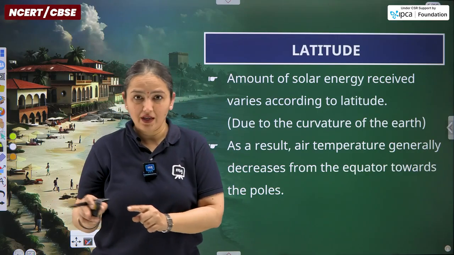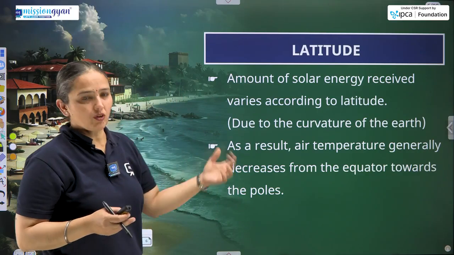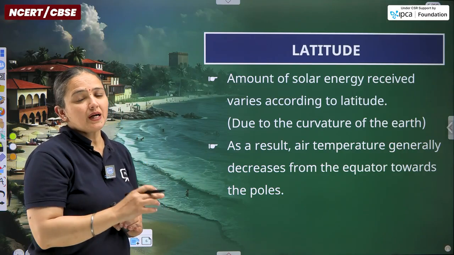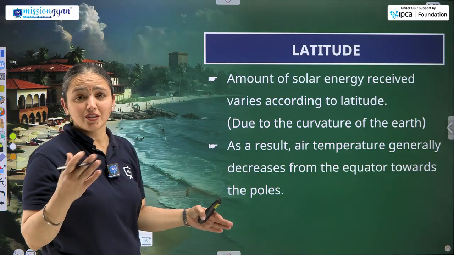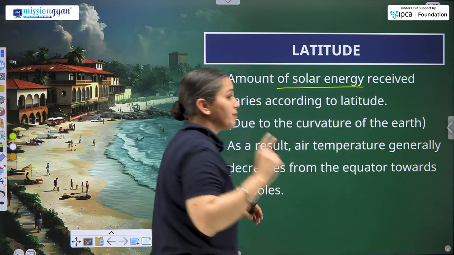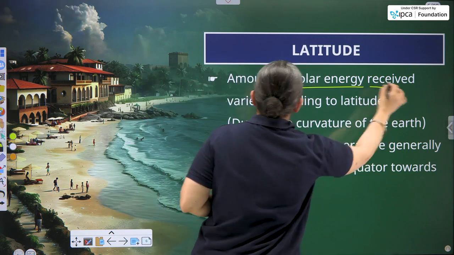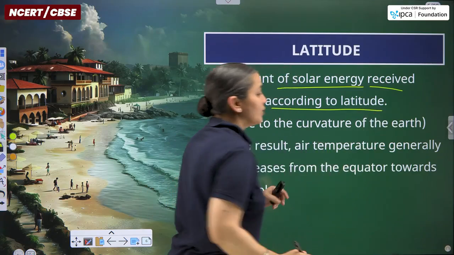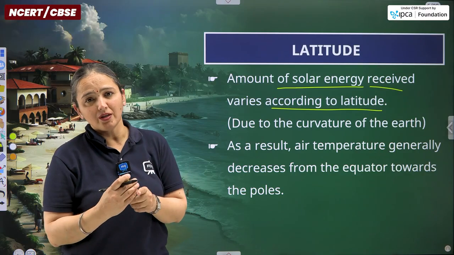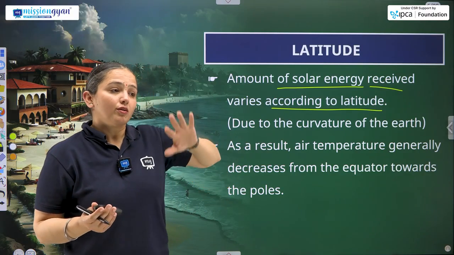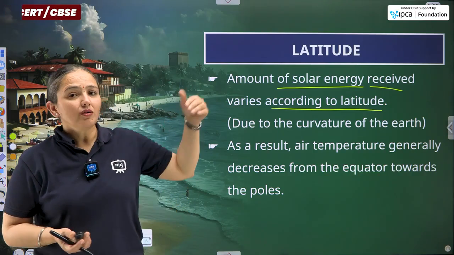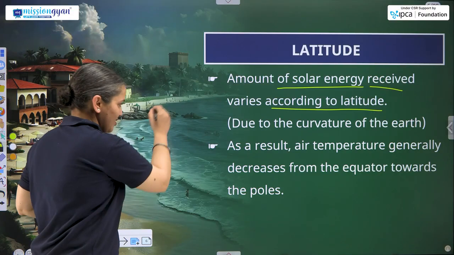Now the discussion part, or the descriptive part, of these individual topics. First of all, latitude. The things will remain the same as I explained within the overview part. Still, you need some written part for learning and for answer writing. So here it is: the amount of solar energy, the amount of heat received by the earth according to latitude. The closer the latitude is to the equator, the higher the temperature. The farther the distance from the equator, horizontally in terms of latitudes, the lower the temperature, and I have drawn this diagram.